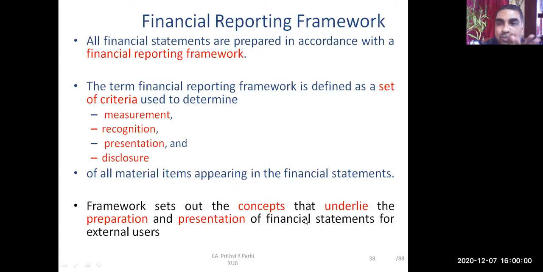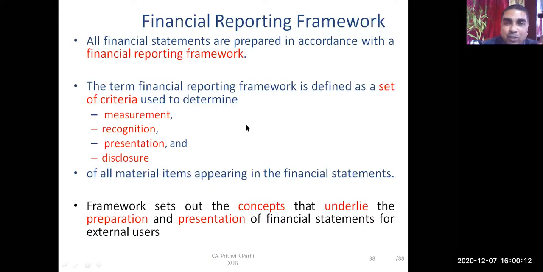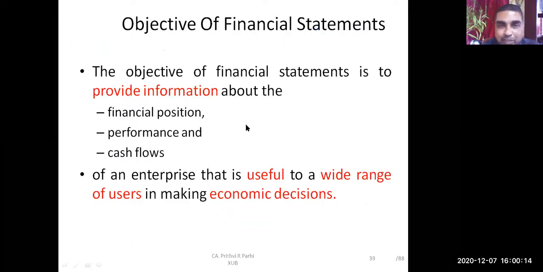Right. So one has to prepare the financial statement keeping in mind the legal requirements, accounting standards requirements, auditing standards, and applicability of other laws to the entity. Okay. And the objective of financial statements is to provide information about the financial position of the company, that is the balance sheet, financial performance, and cash flows.